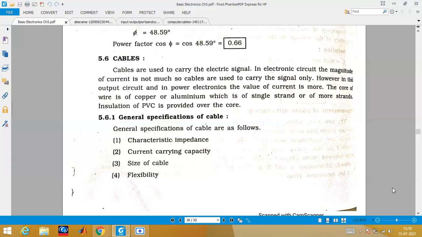When we are talking about electrical signal, we must understand that any magnitude of current cannot pass through any cable. You can find that different applications have different cables. For example, TV, you can see a different cable. I will show you some pictures also, which I have in my PPT.